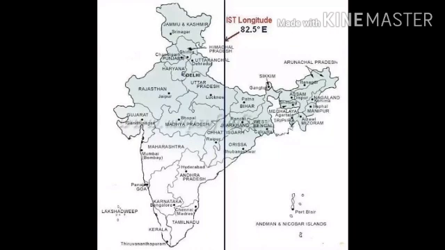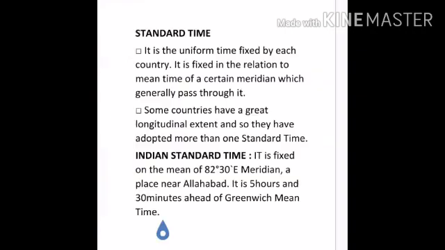So we have a standard time. Now we will discuss standard time. Every country has a fixed standard time. It is the uniform time fixed by each country, in relation to the mean time of a certain meridian which generally passes through it. And since the local times of various places are different, it is necessary to adopt the local time of some central meridian of a country as the standard time.